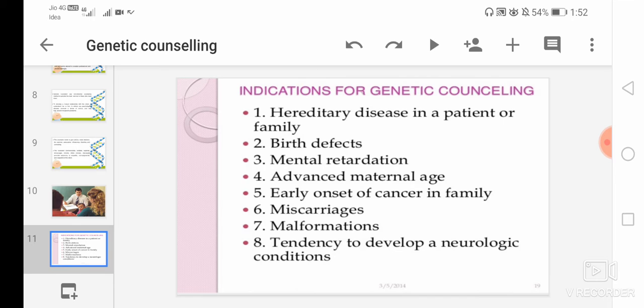Then if a person is having a miscarriage. Then malformation, if any malformation is there in the fetus, like congenital malformation, spina bifida, any type of limb defect or cleft lip or cleft palate, etc. Then tendency to develop neurological conditions. Neurological condition means any disorder of the nervous system or any structural, biochemical and electrical abnormalities in the brain or spinal cord or any of the other nerves. So here are a few indications of genetic counseling.